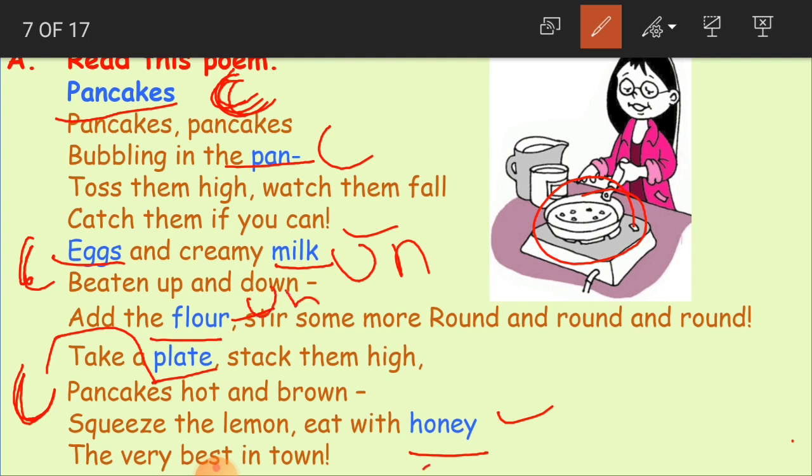Honey. Can we count honey? One honey, 2 honey, 3 honey? No. So that is why honey is also uncountable. Okay, if these are in some containers, suppose milk is in one can of milk, 2 cans of milk, we can tell it like that, but we cannot count milk as such as 1, 2, 3, 4 and 5. Clear? So our uncountable nouns in this poem are milk, flour and honey.